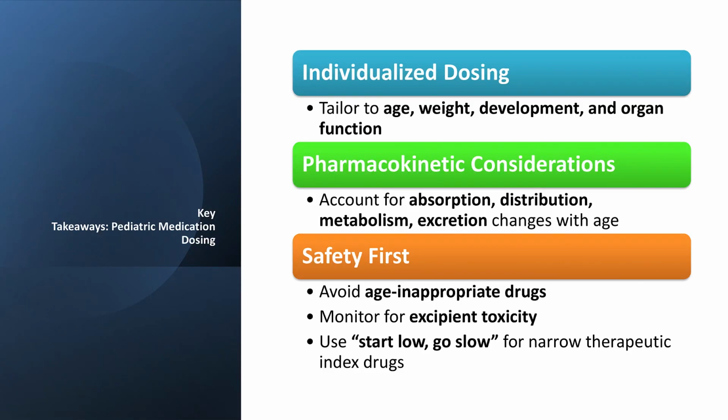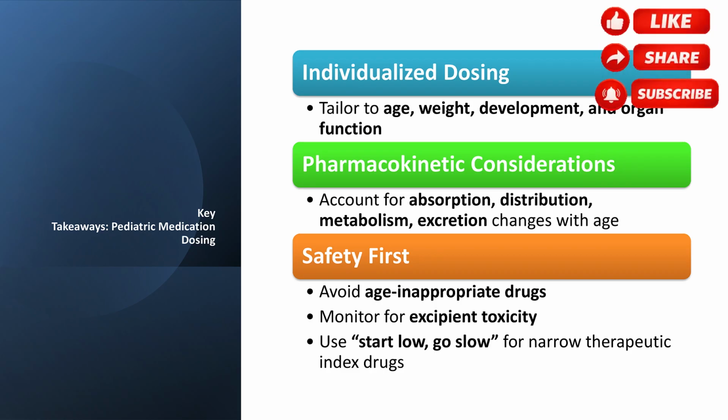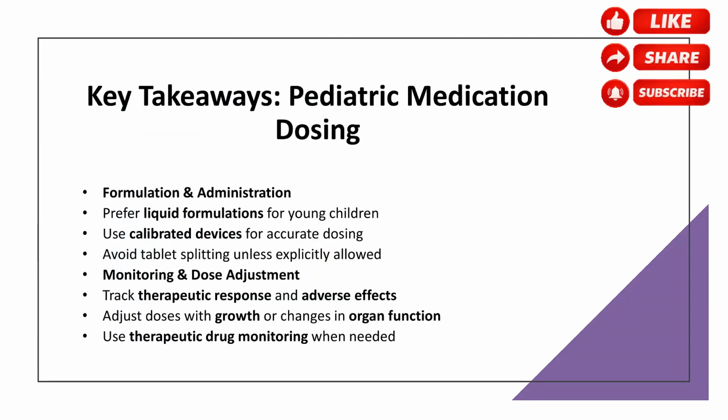Key takeaways. In summary, pediatric medication dosing is a dynamic process that must be tailored to each child's age, weight, developmental stage, and organ function. Clinicians must carefully consider factors such as organ maturity, pharmacokinetics, and potential safety risks, including drug-specific contraindications and excipient toxicity. Accurate measurement, appropriate formulation selection, and ongoing monitoring for therapeutic efficacy and adverse effects are essential to ensure that children receive safe, effective, and individualized treatment.